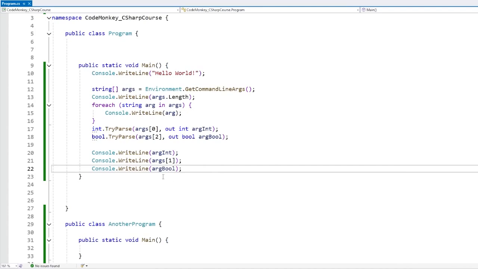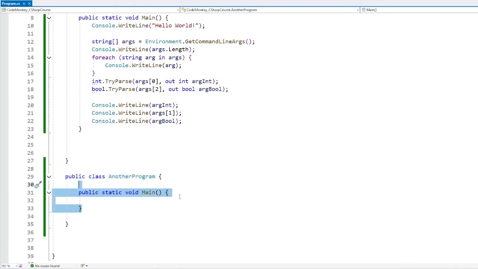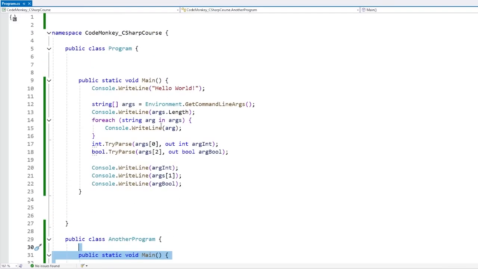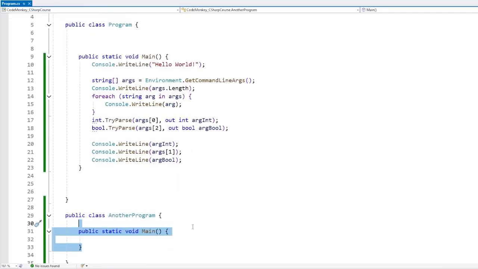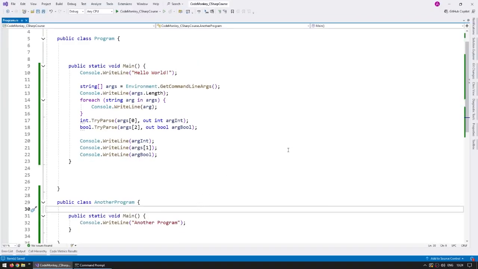Now we can still do this. We can have a different class that also has something called public static void main. We just can't have two entry points. So if we have two classes that both have a static void main, then we just need to define which one we want to be our entry point. So here, let's do a Console.WriteLine. Let's call it another program. And the way we modify that is over here on the right side.